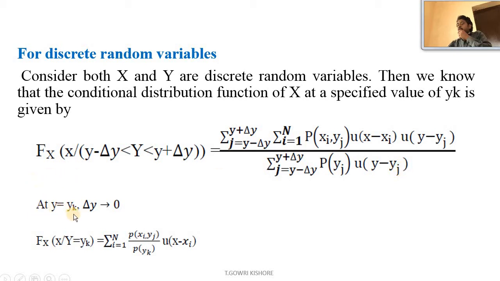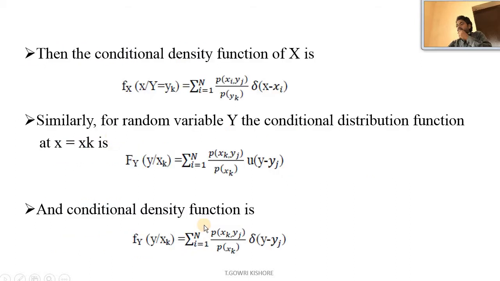At y equal to yk, delta y tends to 0. Then f_X(x | y = yk) equals summation i equal to 1 to n of P(xi, yj) by P(yk) into u(x − xi). Then the conditional density function of x is f_X(x | y = yk) equal to summation i equal to 1 to n of P(xi, yj) by P(yk) into δ(x − xi).